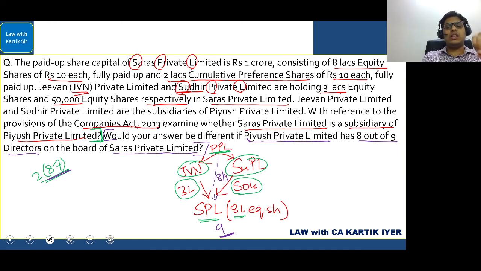Because PPL is controlling the composition of the board of directors, as per the second part of the question, which I marked in purple, will SPL, that is Saras Private Limited, be a subsidiary of Piyush Private Limited? The answer will become yes. First part: SPL is not a subsidiary of PPL. As per the second part, SPL is a subsidiary of PPL because it is controlling the composition of the board of directors. Simple, easy question. Okay.